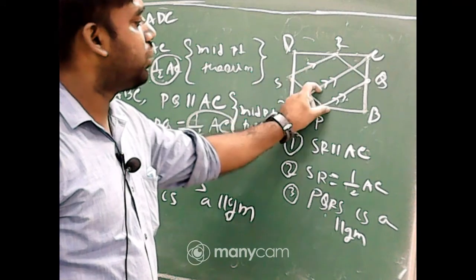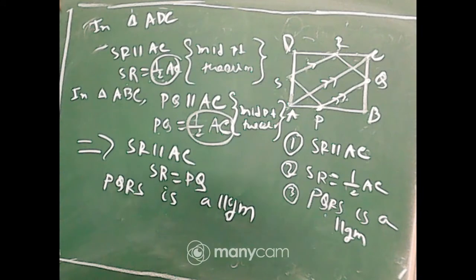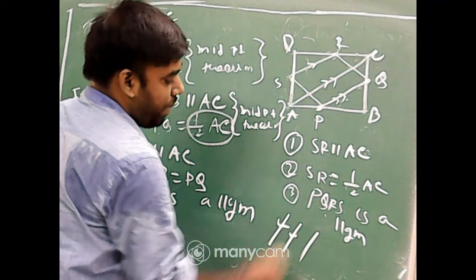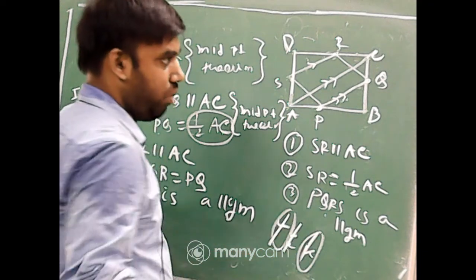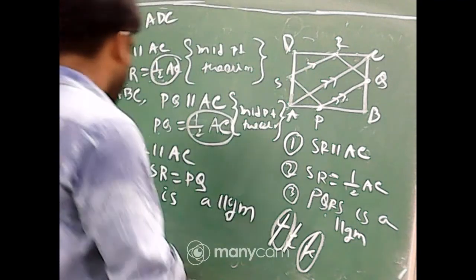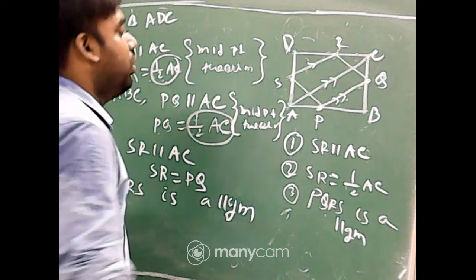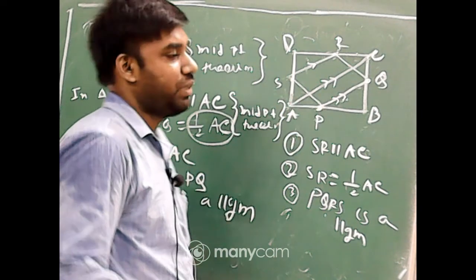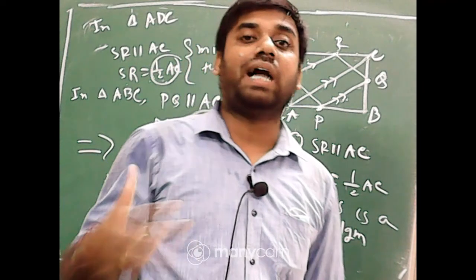We also get that SR is equal to half of AC and PQ is equal to half of AC, so they are equal to each other.